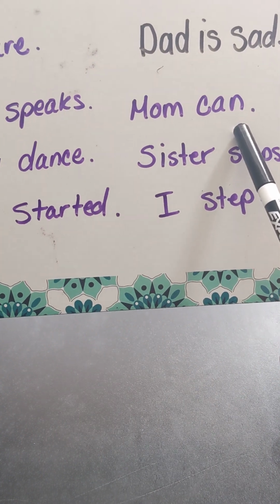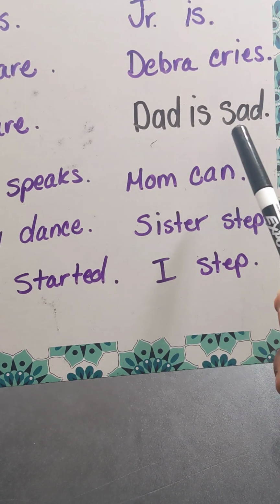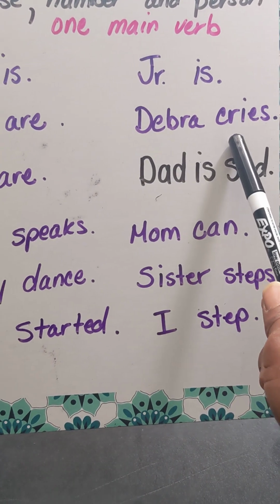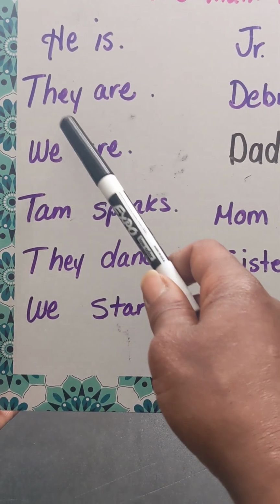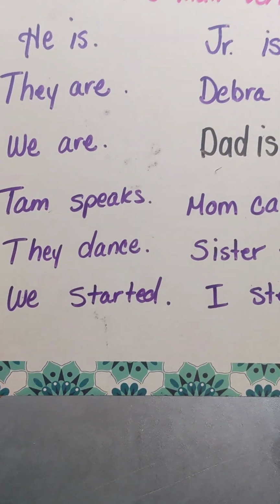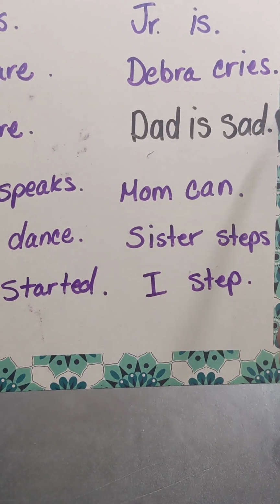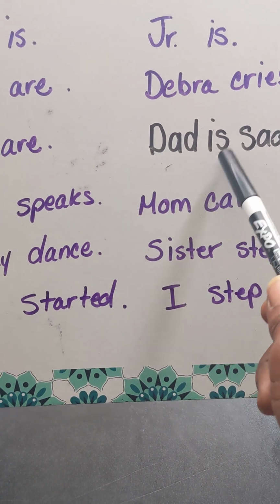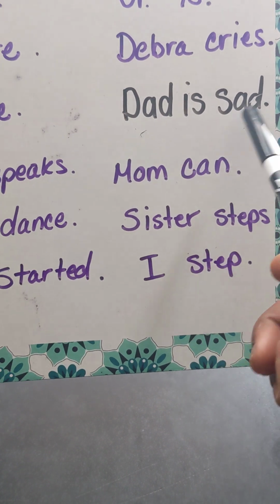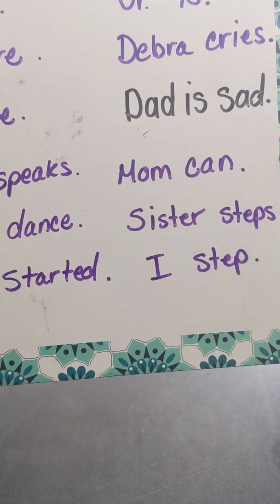Mom can. This is in black because it's a slight bit different. It has a verb, but it also has an adjective. All of these are just subjects and verbs. See, Deborah cries. Junior is. They are. We are. Tom speaks. That's all you need for a complete thought. That's it. Nothing else. I could take sad off and put dad is, and that would be enough. But I wanted to demonstrate that I don't need sad because is is the main verb. It's the only verb in there.